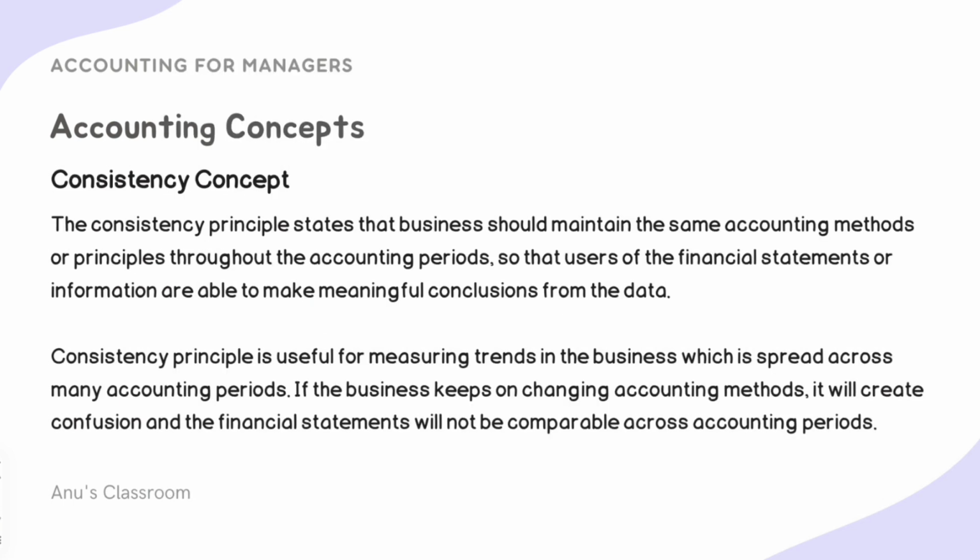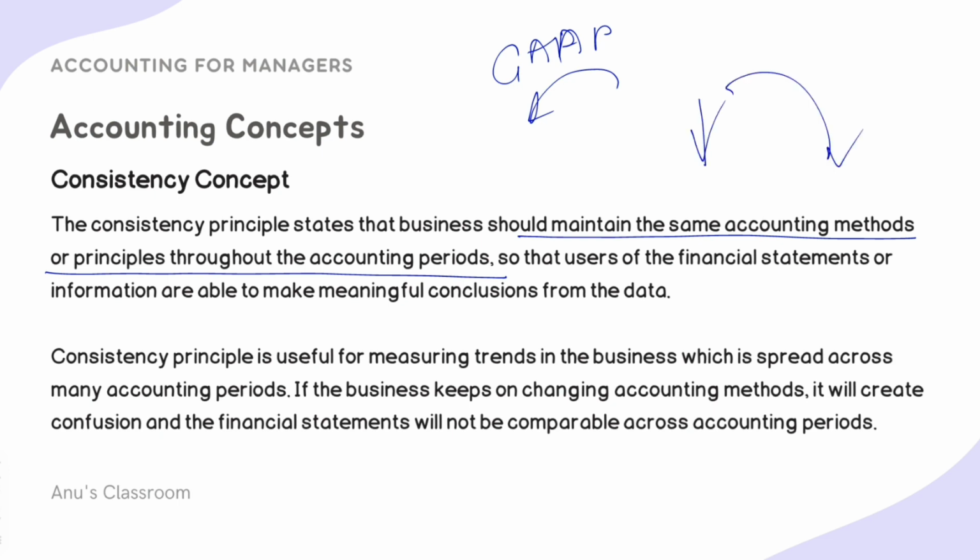The next concept is the consistency concept. It states that all businesses, when they are writing down their books of accounts, should maintain the same accounting methods or principles throughout the accounting periods. That is, if last year you used certain accounting principles to create your books of accounts, like maybe last year you followed GAAP, then this year also you should follow GAAP, next year also you should follow GAAP. All throughout your accounting periods, you should be using the same principles. Suddenly, all of a sudden, you should not change your accounting principles.